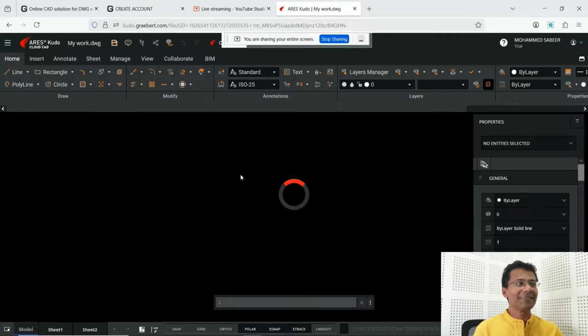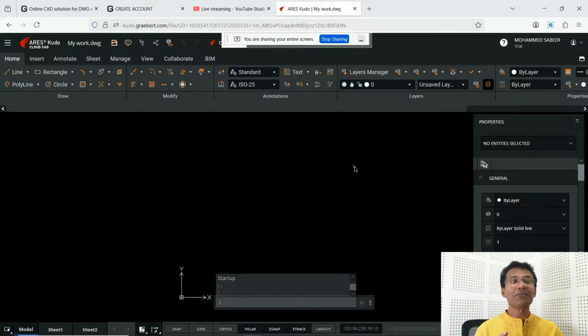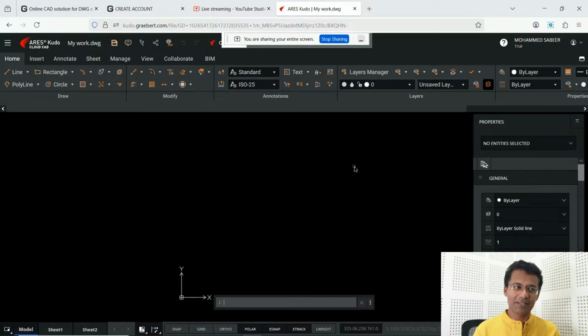Okay. Now this is the interface of ARES Kudo CAD solution. It's similar to the AutoCAD interface, right? You can see a title bar here, which shows the title of the drawing file. Then you have a ribbon area here. It's a common ribbon in which all the commands are integrated.